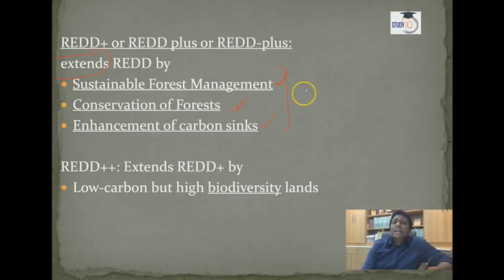Further, guys, REDD plus again became REDD plus plus, extending REDD plus. Here the purpose was a low carbon but high diversity land. If you increase the diversity of land, the carbon emission will reduce, because the carbon will be absorbed more through photosynthesis as a carbon sink. So the carbon level will reduce if biodiversity land increases. So REDD is the first one, REDD plus is the second one, and REDD plus plus is the third one.